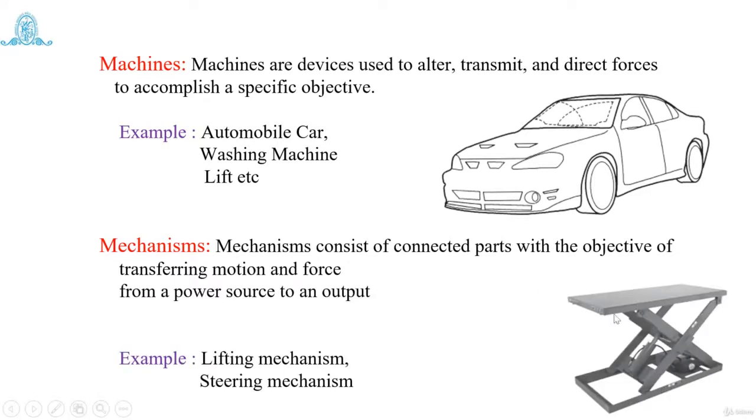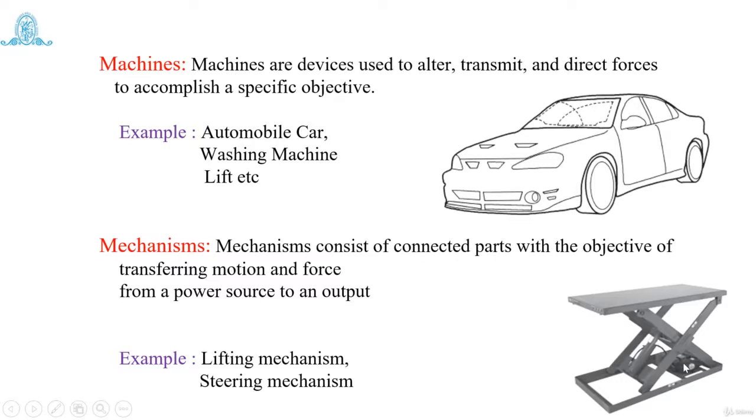In this figure you can see a table which has some parts connected together. There is a motor at the bottom, and this motor is connected with a hydraulic cylinder, and this cylinder is connected to this part, and this part is connected to these rods.